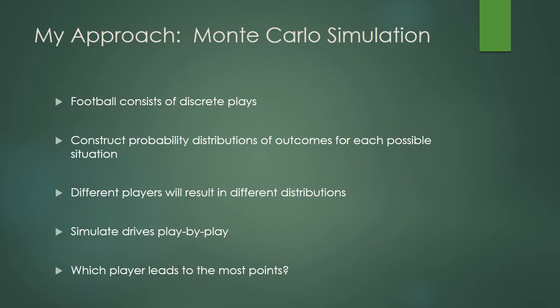If time, money, and brain damage weren't an issue, how would you decide who's better? You take a generic team, plug in Sam Bradford, play a million games, do the same for Nick Foles, and then see who had the most wins. Obviously, we can't do this, but we can with Monte Carlo simulations. To do so, we need to construct probability distributions of outcomes for each possible game situation. Different players would lead to different distributions, and through simulation, we could see who's better.